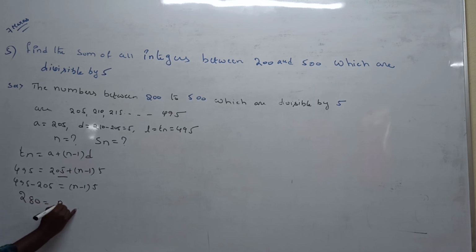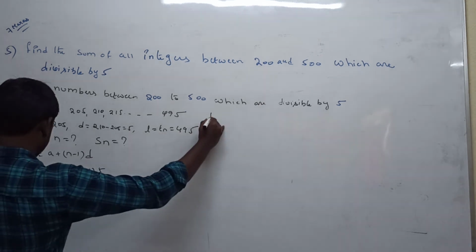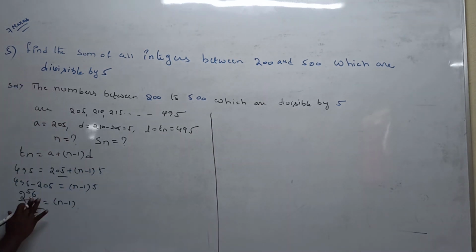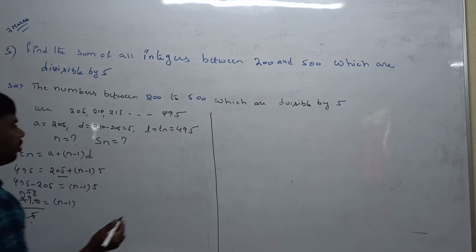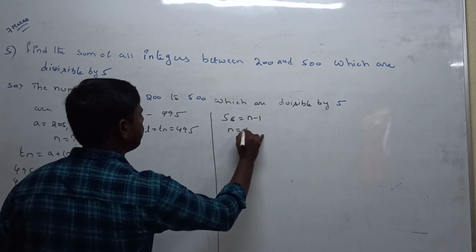495 minus 205 value is 290 is equal to n minus 1 into 5. 5 is in the denominator. 5 times 5 is 25, 5 times 6 is 30. So n minus 1. Not 280, it is 290. It means 58. So now 58 is equal to n minus 1. Minus 1 take this side, n is equal to 59.